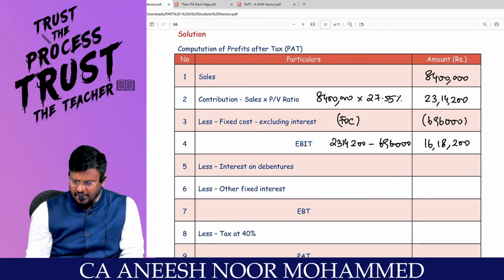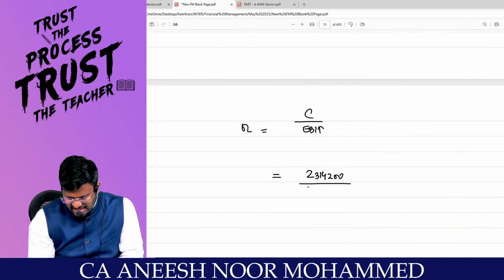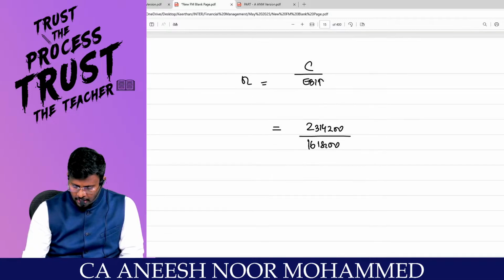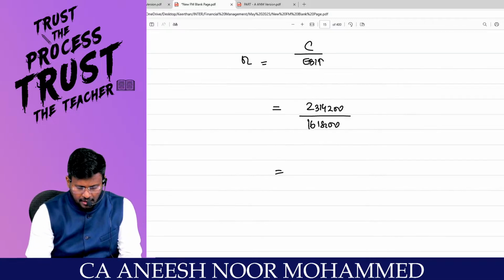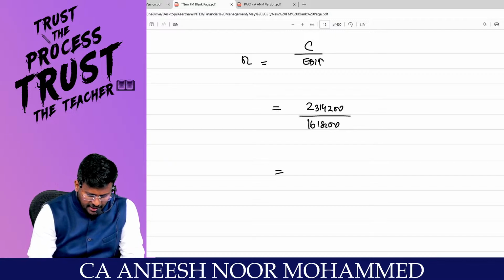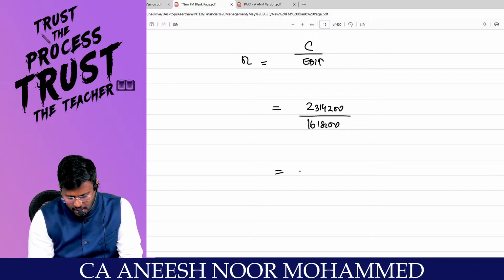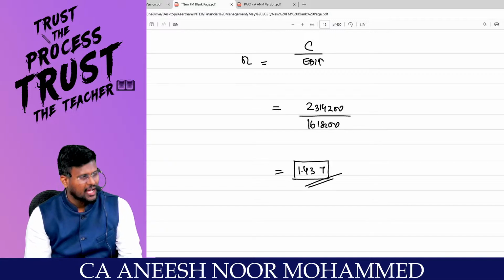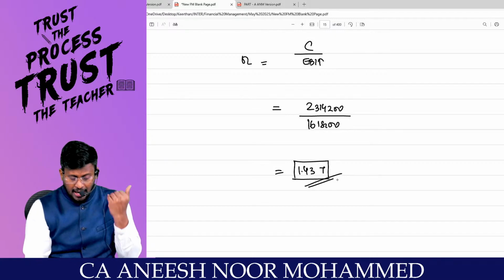EBIT is 16 lakh 18,200. So 23 lakh 14,200 divided by 16 lakh 18,200 means 1.43 times is the operating leverage. Accepting? Okay.